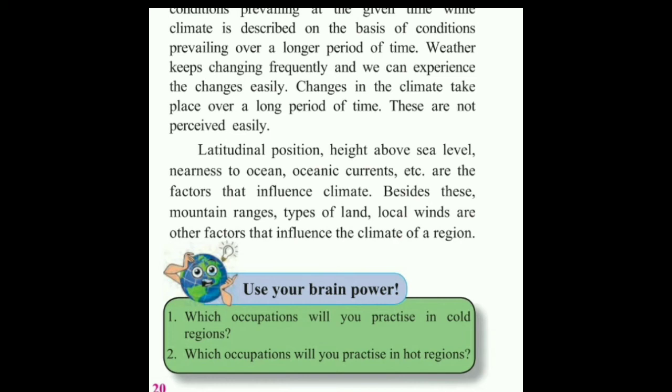If rainy season is going on, the next season will not come after a few hours or a few minutes, but it might be after a few months. So weather changes frequently, climate takes a long time to change. These are not perceived easily. You cannot make out very easily the change in the climate, but change in the weather you can very easily make out. Next paragraph, latitudinal position.